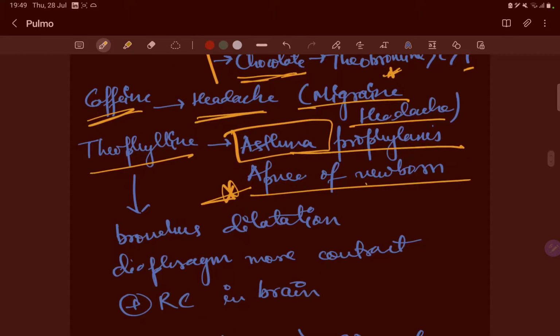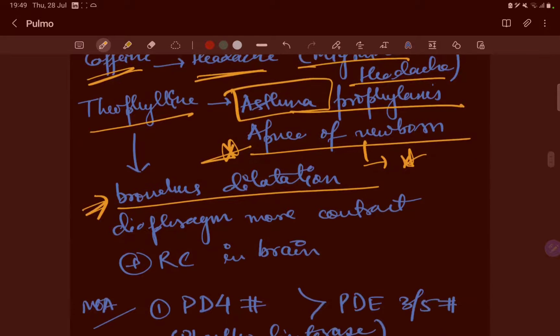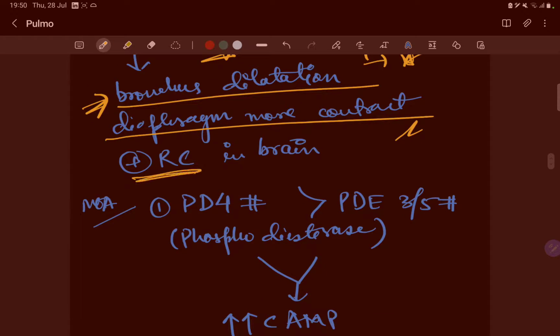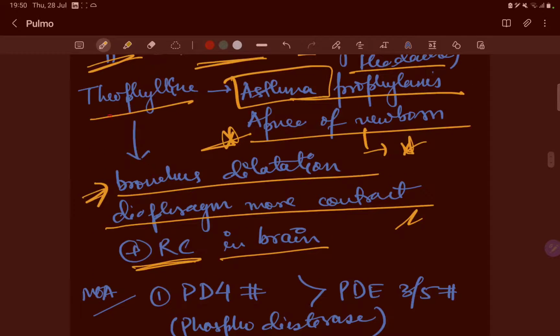It is very important. In pediatrics, you will learn about this apnea of newborn, where theophylline is also used. It leads to bronchus dilatation. That's why in the newborn, when the baby is not crying, we use theophylline to dilate the bronchus. It also causes contraction of the diaphragm and stimulates the respiratory center in the brain of the newborn. So, very important, theophylline.